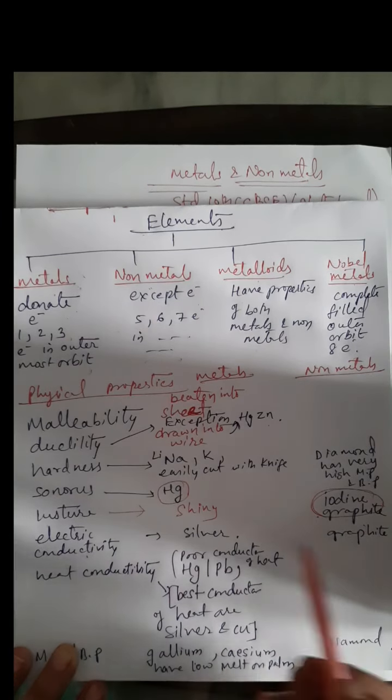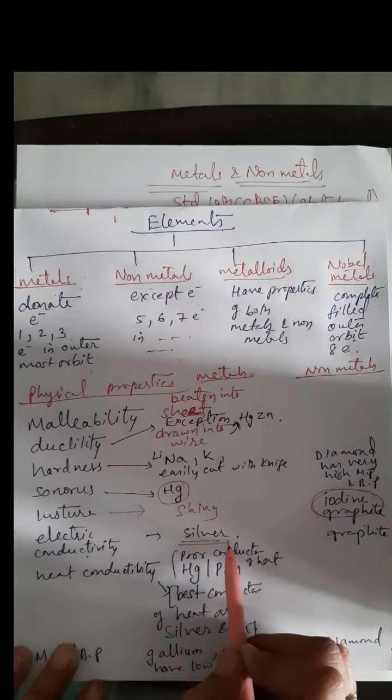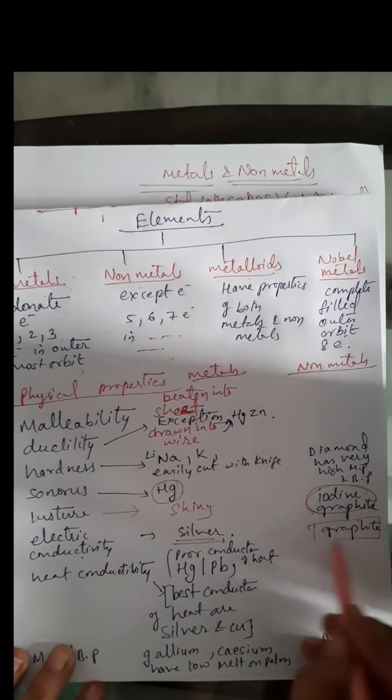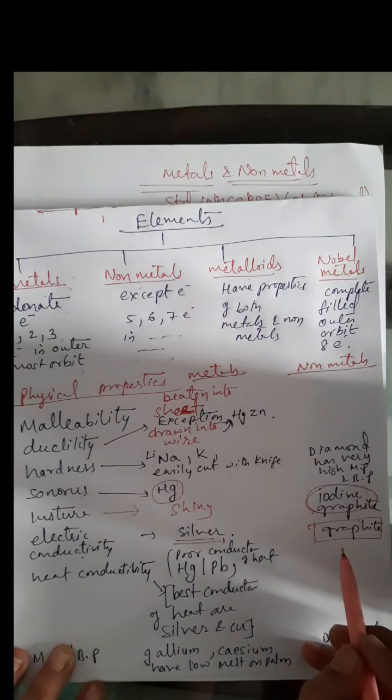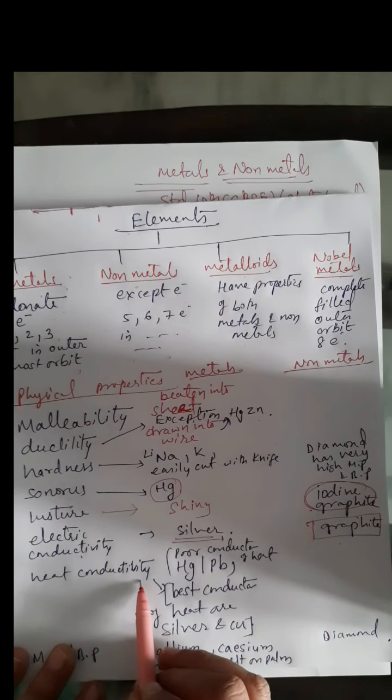Electric conductivity: metals are good conductors. The best conductor is silver, but because of its cost, we don't make electric wires with silver. Generally, electric wires are made up of copper. Non-metals are poor conductors, but graphite, which is an allotrope of carbon, is a good conductor and is used in electric cells or batteries.